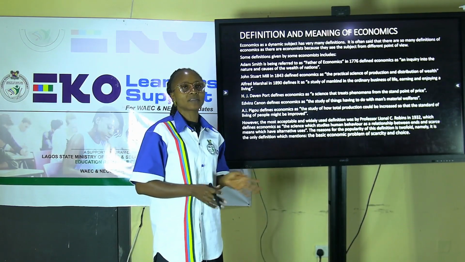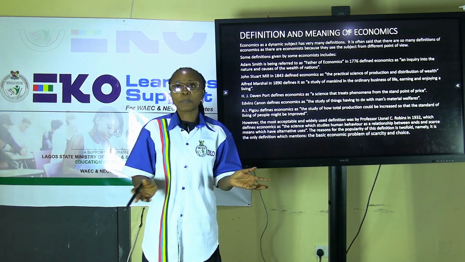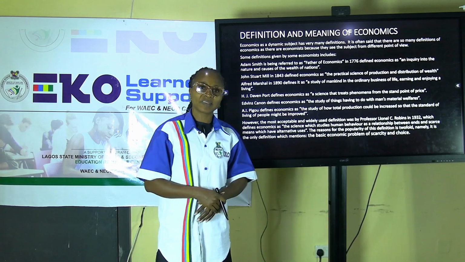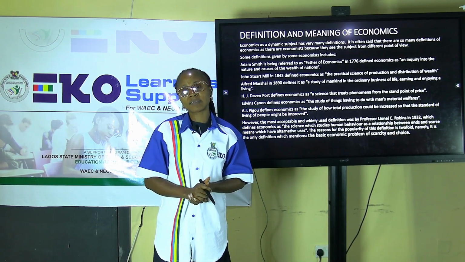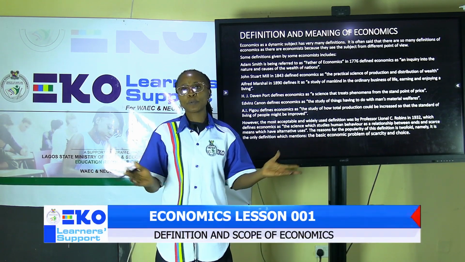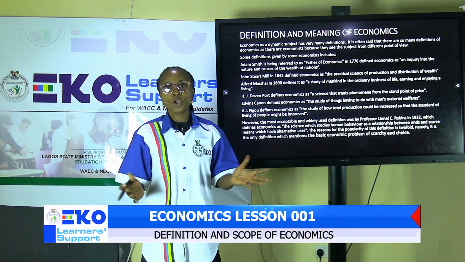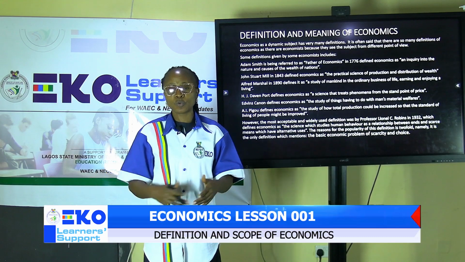Number one, he looked at economics as a science. Some people normally argue, why is economics a science? We can refer to economics as a science because it adopts scientific methods like observation and testing of our research by going into the environment to look at what is happening.